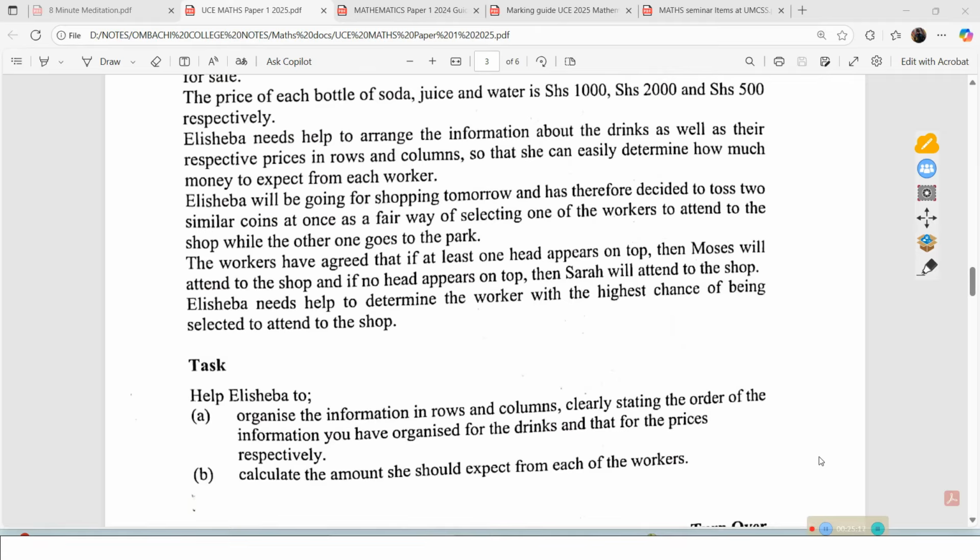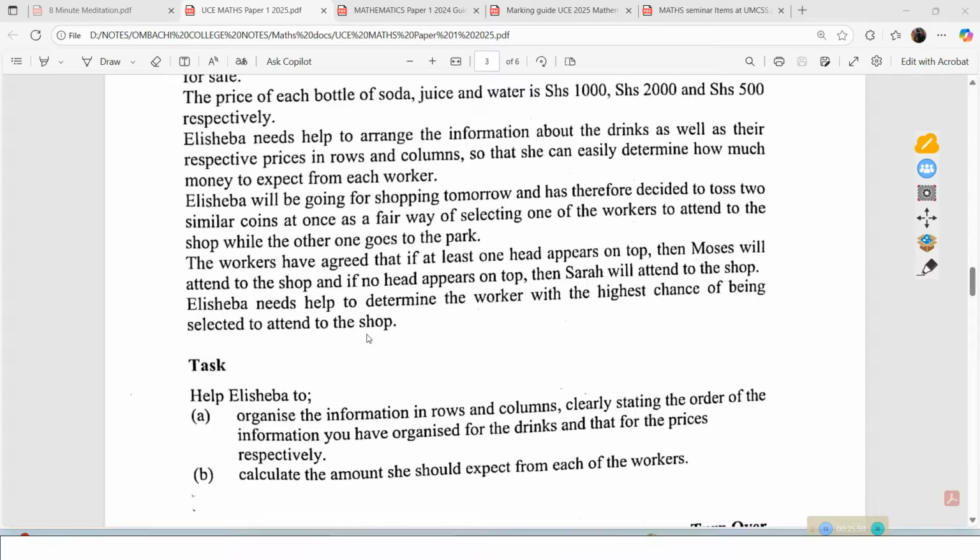We are also told that Elisheba will be going for shopping tomorrow and has therefore decided to toss two similar coins at once as a fair way of selecting one of the workers to attend to the shop, while the other one goes to the park. The workers have agreed that if at least one head appears on top, then Moses will attend to the shop, and if no head appears on top, then Sarah will attend to the shop. Elisheba needs help to determine the worker with the highest chance of being selected to attend to the shop.